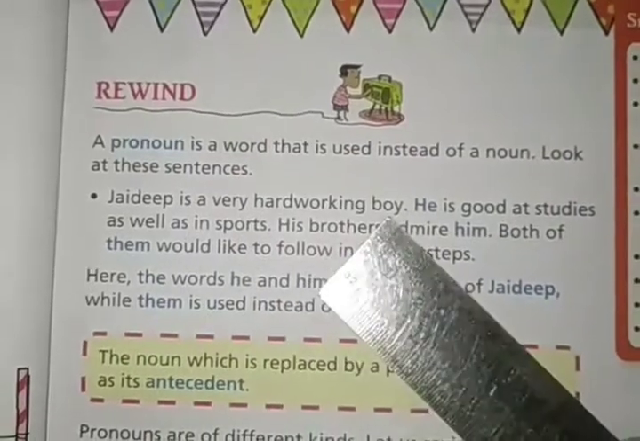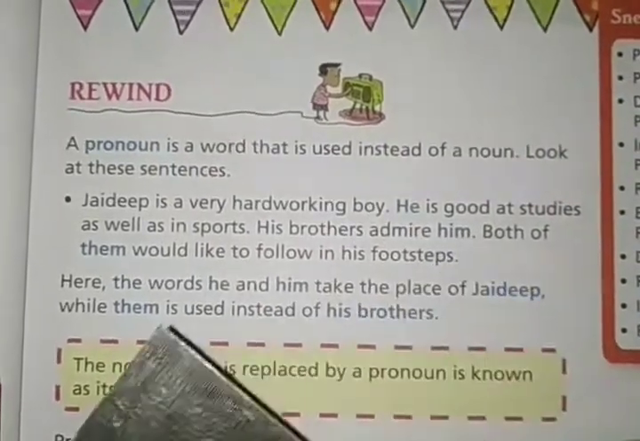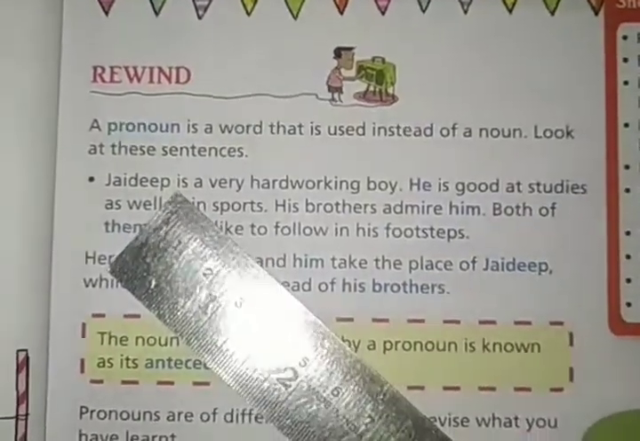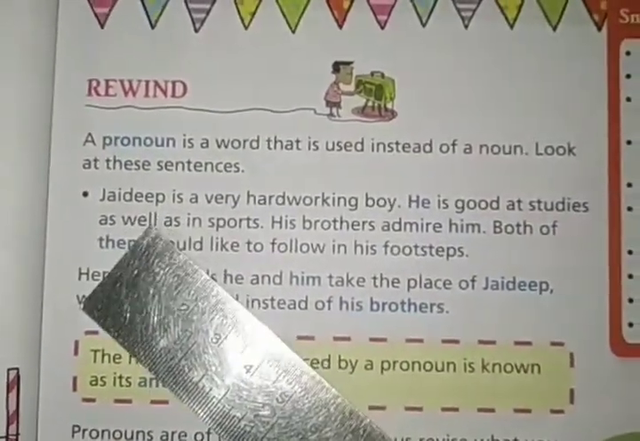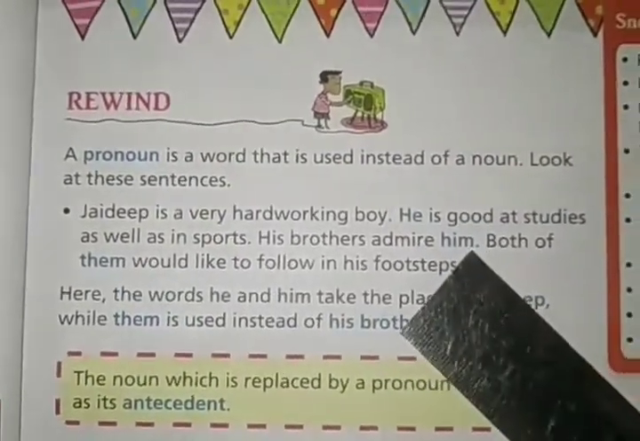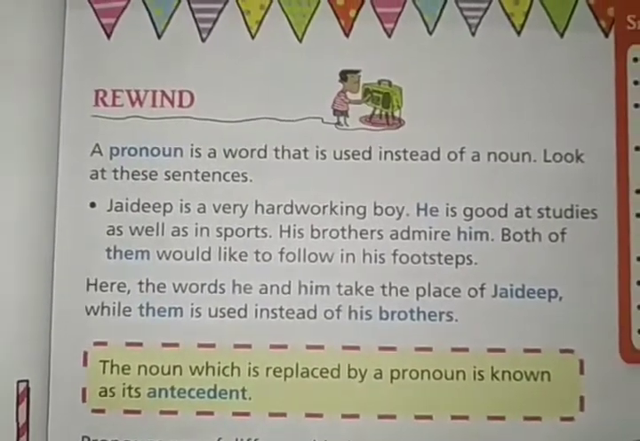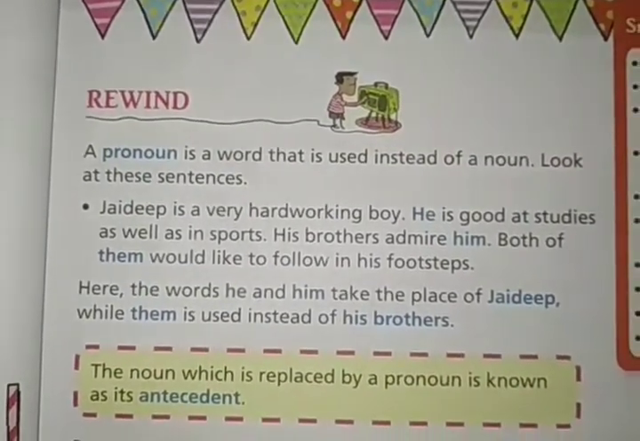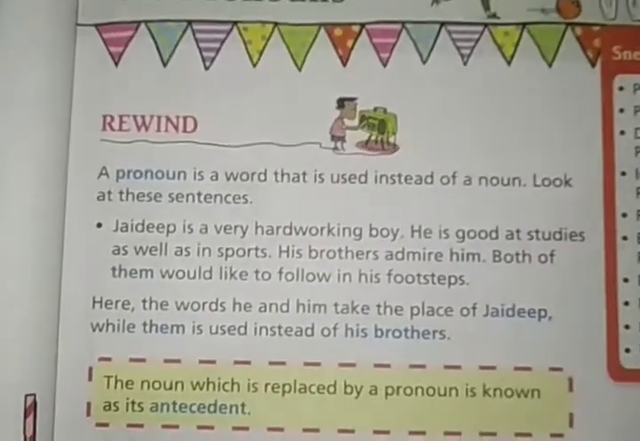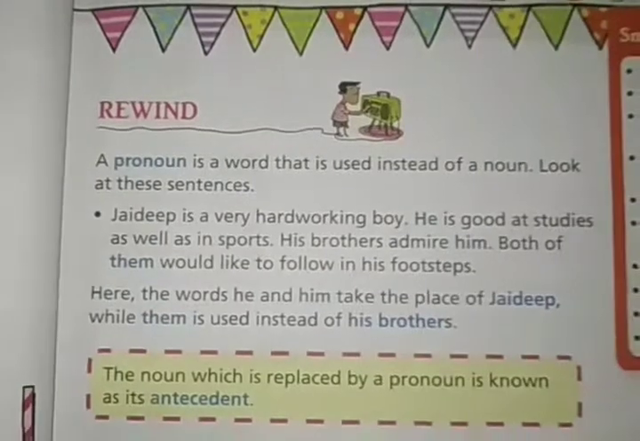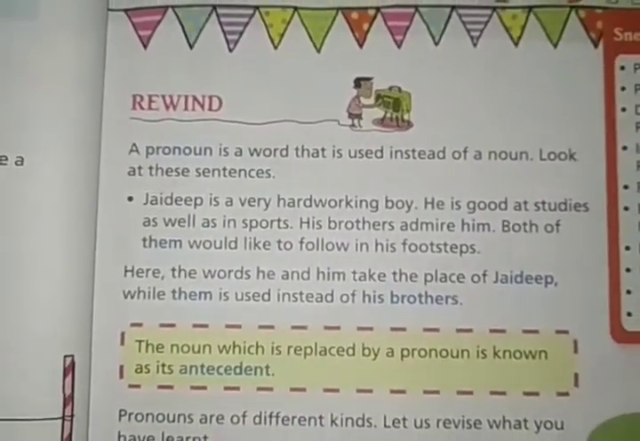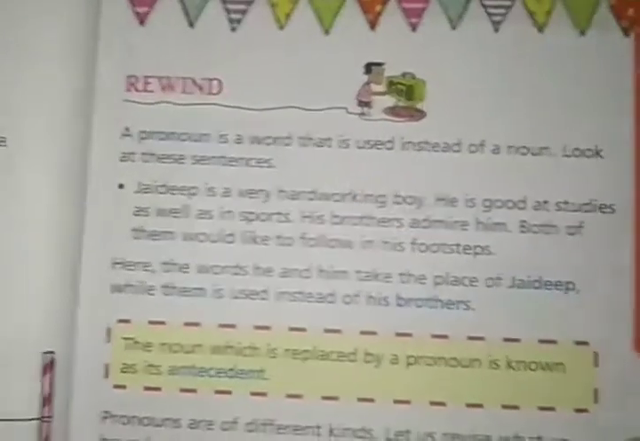Jaideep is a very hardworking boy. He is good at studies as well as in sports. So he is written instead of Jaideep. Instead of writing Jaideep twice, Jaideep is a very hardworking boy, Jaideep is good at studies. All the times we don't write the names, right? We don't write the names every time. So we need pronouns. It is not suitable to write all the names twice, thrice. So we use the pronouns. Here comes the use of pronouns. Clear?